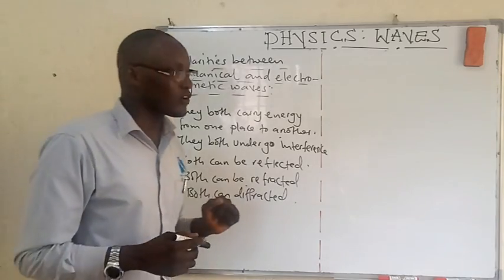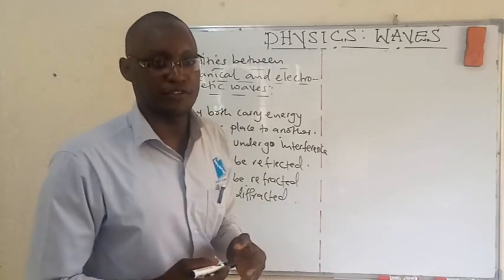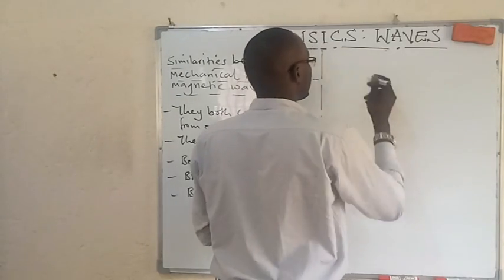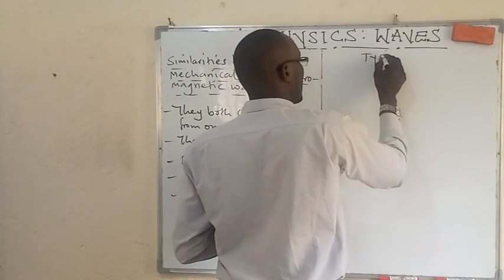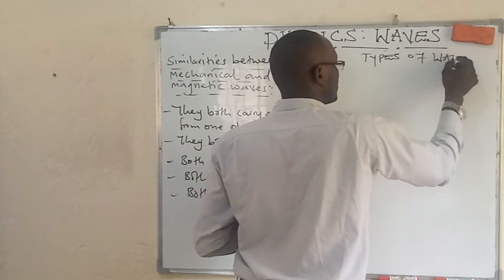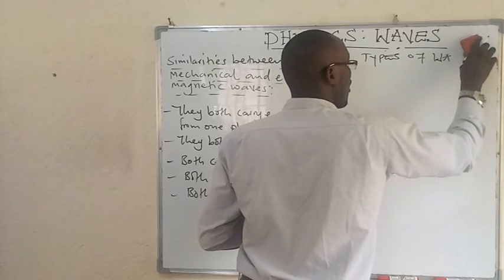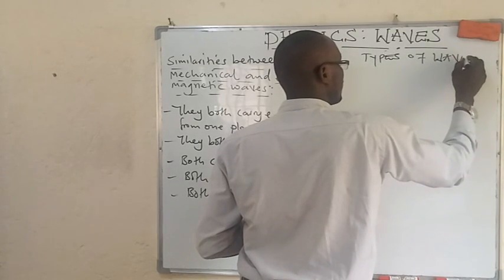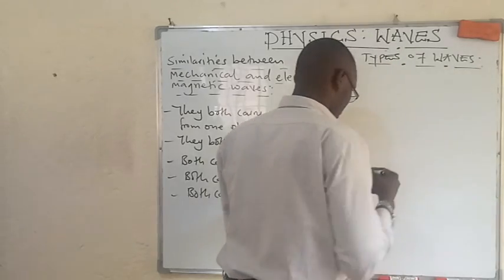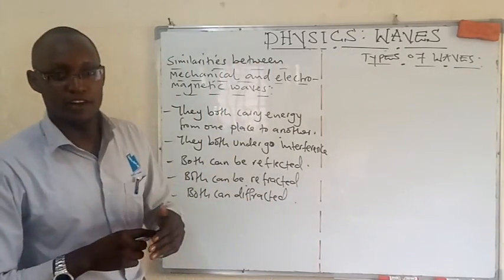We said wave motion is of two forms, mechanical and electromagnetic. Now this takes us to what we call the types of waves. So dear viewers, how many types of waves do we have? The internet will tell you 3, 4, or 5.